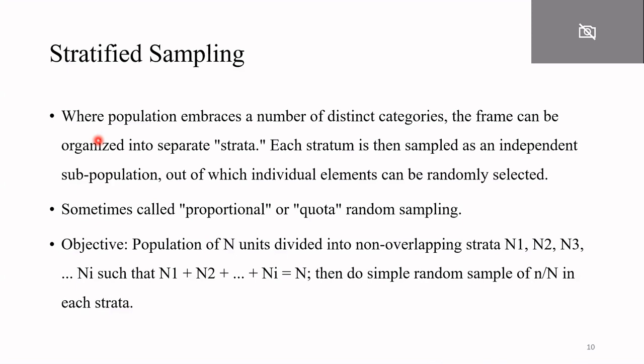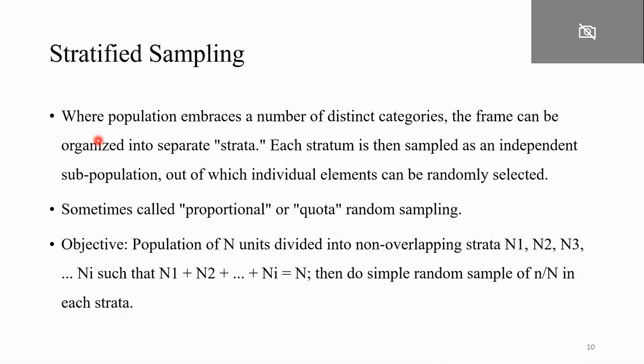This sampling is also known as proportional random sampling or quota random sampling. Proportional in terms of like you will collect your respondents or elements from the different strata, and it will be proportionate. Suppose in strata 1 the ratio of male to female is, let's say, 3:1. Then in the sample also from strata 1 you will maintain that ratio 3:1,